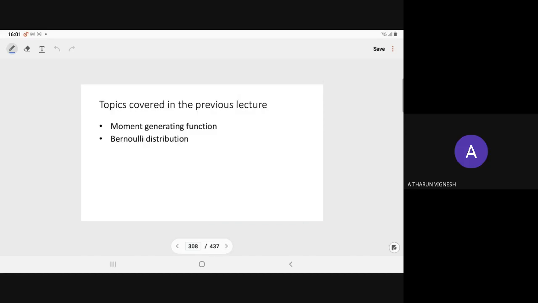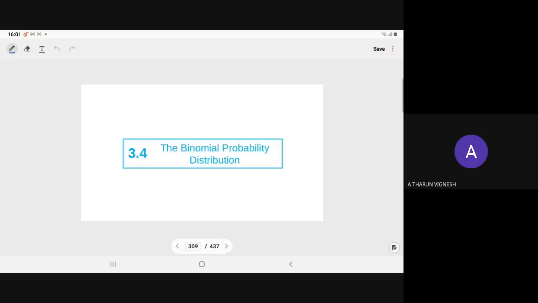So last time we covered the idea of the moment generating function and the Bernoulli distribution. With the moment generating function, you can generate any order moment, and the Bernoulli distribution is the very first standard discrete random distribution. Continuing from that, we have the next one.